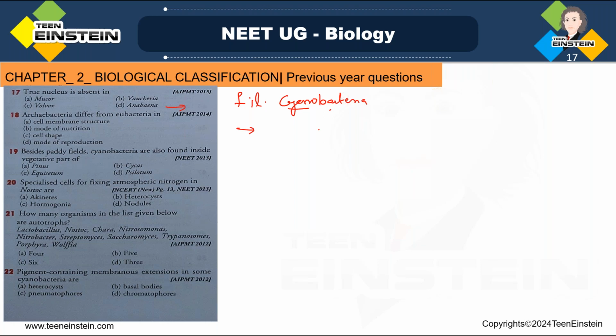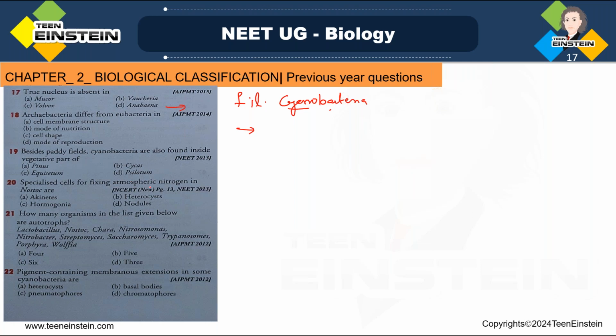And question number 18, Archaebacteria differ from Eubacteria in which one? Options are cell membrane structure, mode of nutrition, cell shape, mode of reproduction. So what is the difference between Archaebacteria and Eubacteria? Kingdom Monera is divided into Archaebacteria and Eubacteria, right? So what is the difference between this Archaebacteria and Eubacteria?